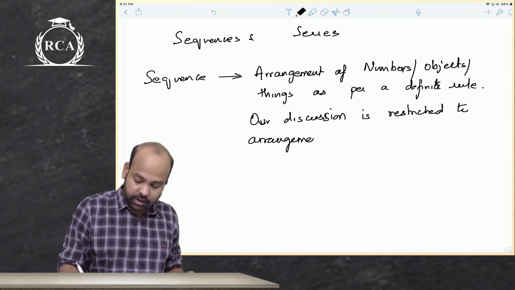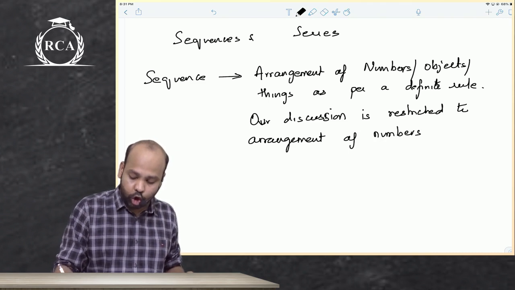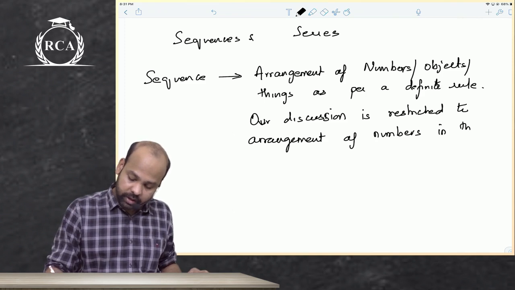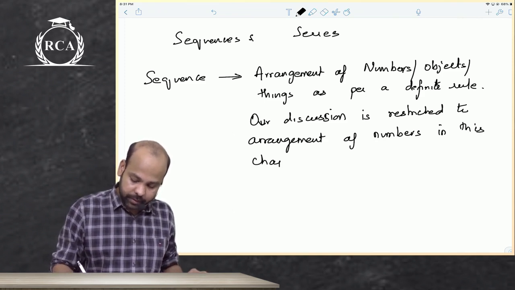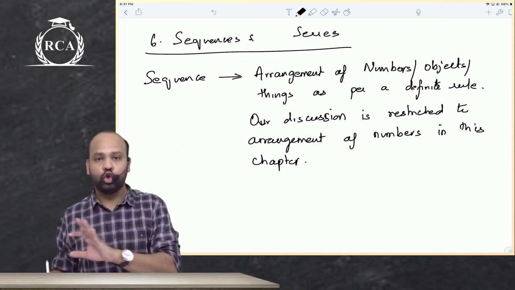Arrangement of numbers. Do not forget, beta, we are starting chapter number 6 of business mathematics. Arrangement of numbers in this chapter. As I told you already, time will be given to you. You do not worry about this.